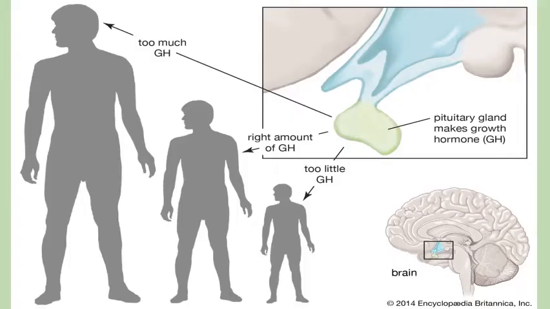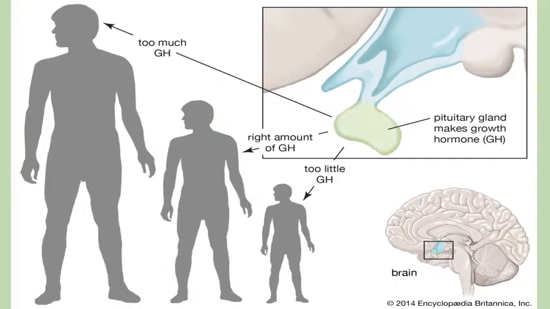If we have too little HGH, too little amount, we're going to have something called dwarfism. If we have too much HGH, we're going to have something called giantism. So when we have the right amount of HGH, we're going to have the perfect body.